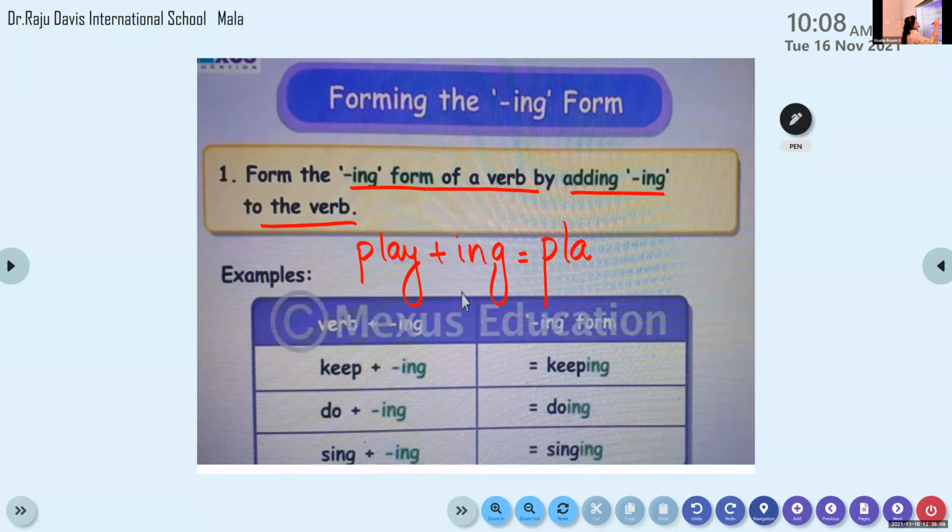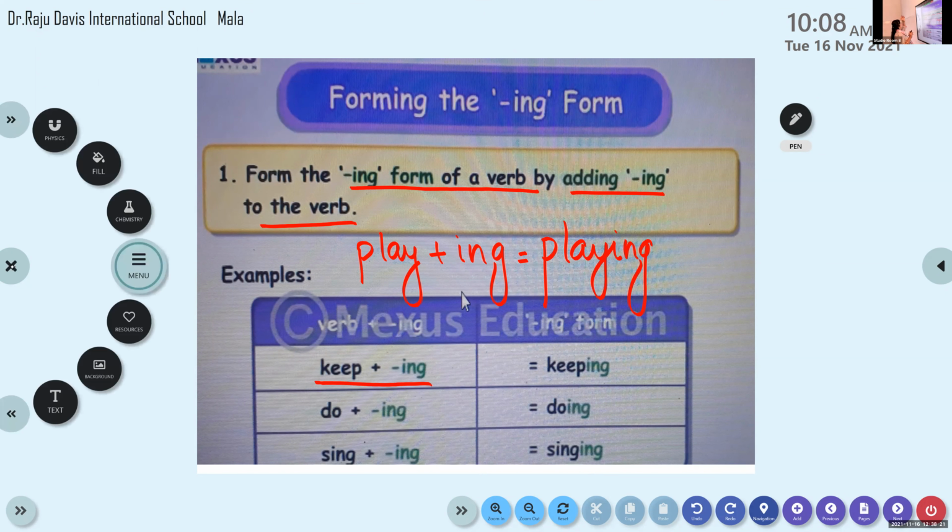All of you take your rough book and write this once in your rough book. Keep plus ing. Come on, write. Write, all of you. Have all of you taken your rough book? Yes, take it. Then you have to write this. Can you circle, ma'am, what we should write? Yes, I'll show you. Wait. Ma'am, heading? One minute, my dear. No heading as such. You're going to write it in your rough book.